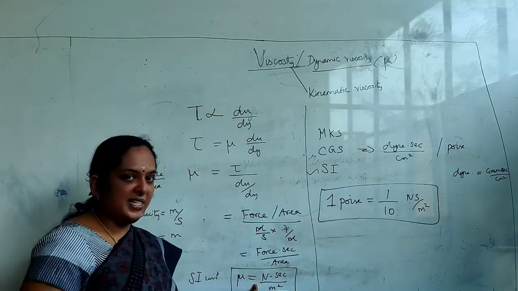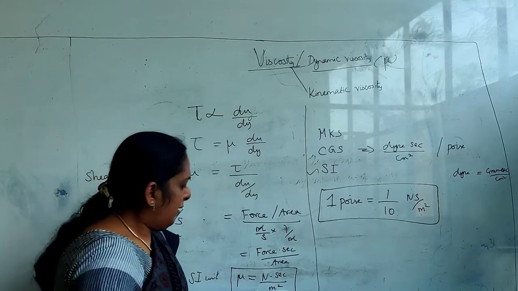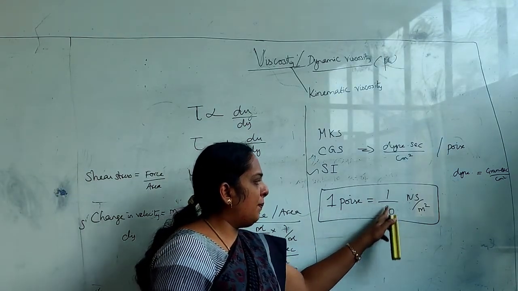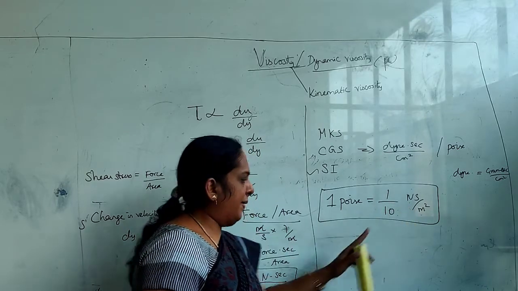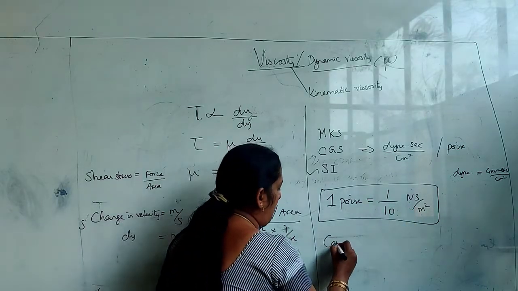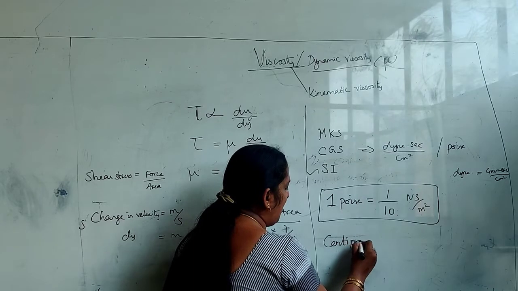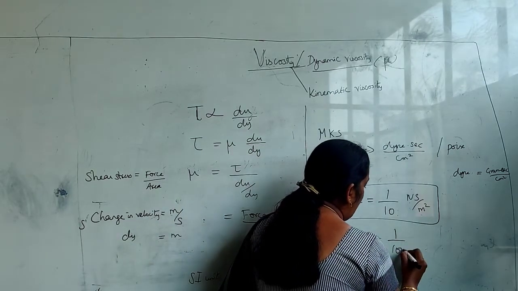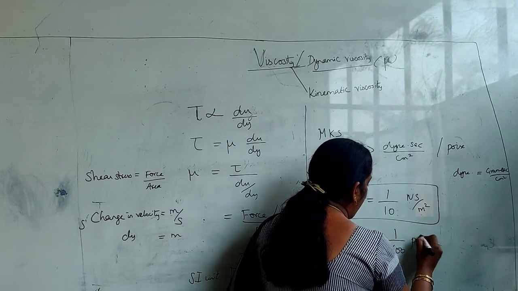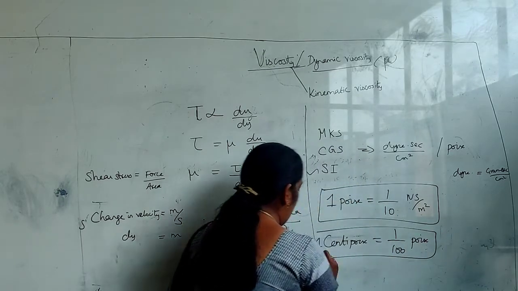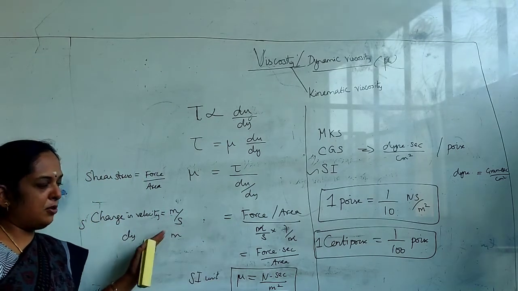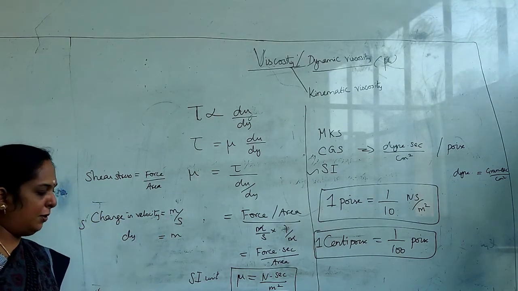If you get the answer in Newton second per meter square, you can convert it using this relation: 1 poise is equal to 1 by 10 Newton second per meter square. Suppose it is centipoise, centi is 100, so 1 centipoise is equal to 1 by 100th of a poise. Remember this unit conversion so that you will be able to do the problems.